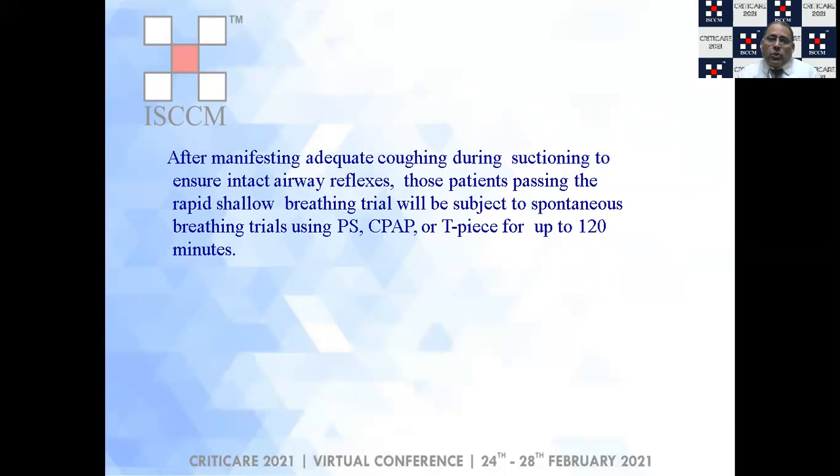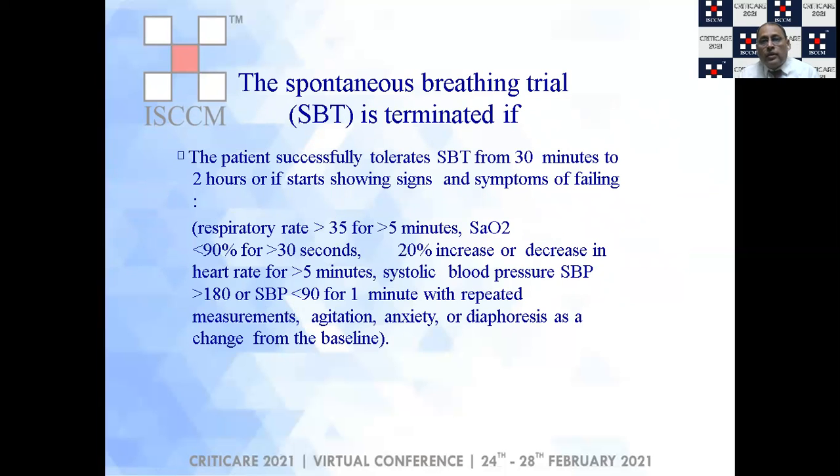After manifesting adequate coughing during suctioning to ensure intact airway reflexes, those patients who pass the rapid shallow breathing trial will then be subjected to spontaneous breathing trials using whatever you like, a pressure support, a CPAP, or T-piece for up to 120 minutes.